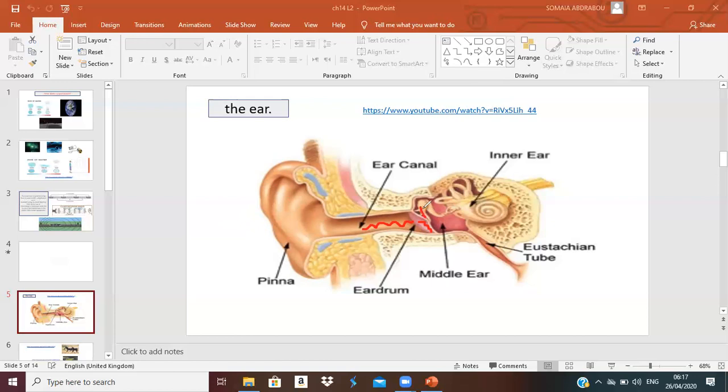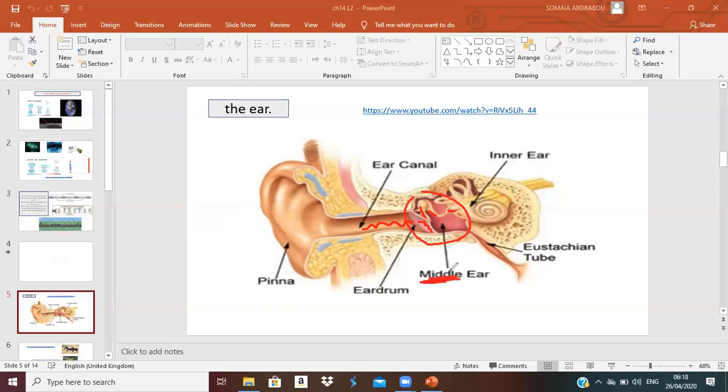So I have bone 1, bone 2, and bone 3. The eardrum will make those bones vibrate too. Those 3 bones are from your middle ear.